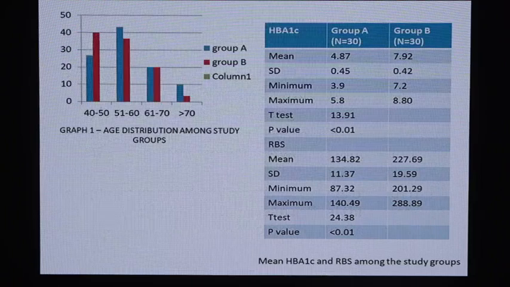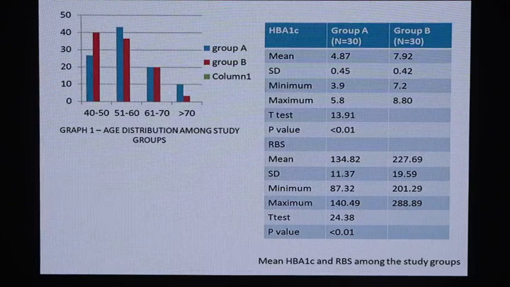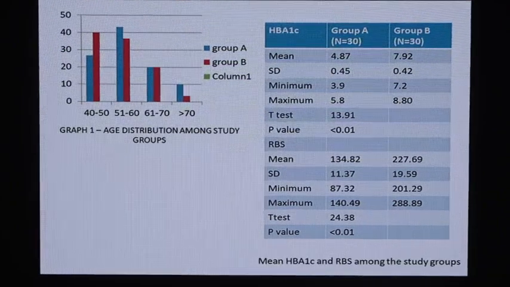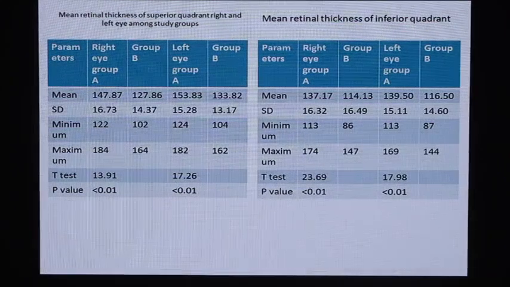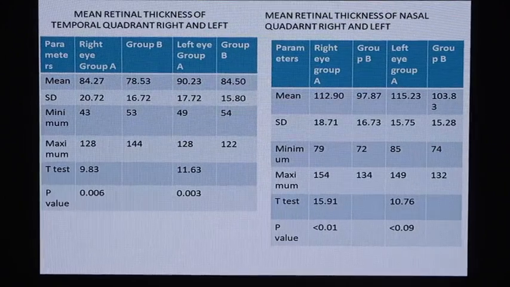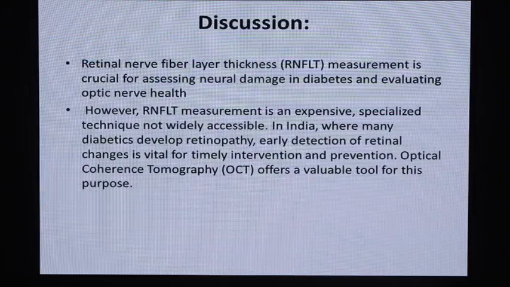These are the graphical representations: age distribution among the study groups, and this is the mean HbA1c level and RBS among the study groups, and this is the mean retinal thickness of the superior quadrant, right and left eye, and this is the thickness of the inferior quadrant, and this is the temporal quadrant, and this is the retinal thickness of the nasal quadrant. Discussion.